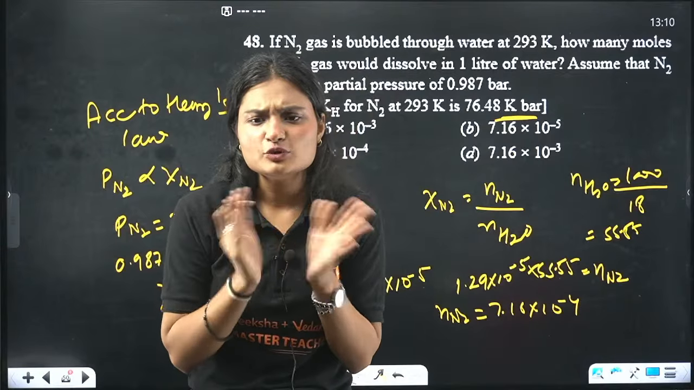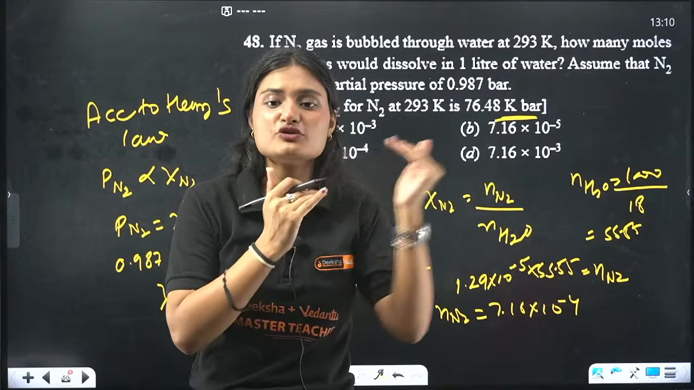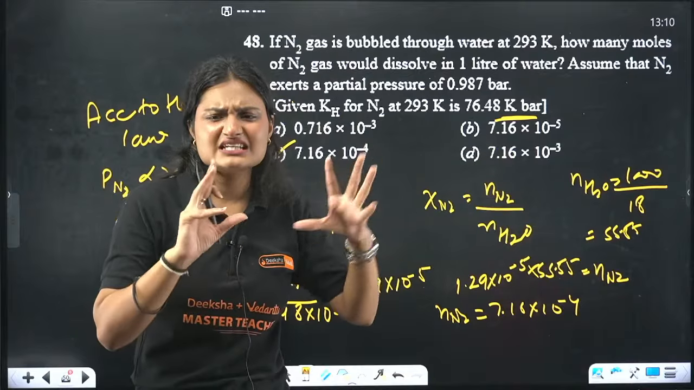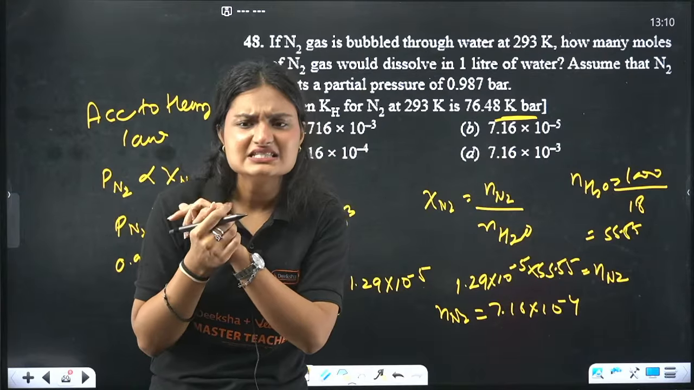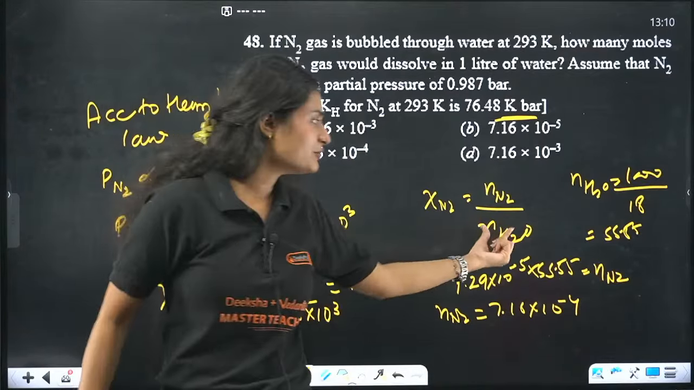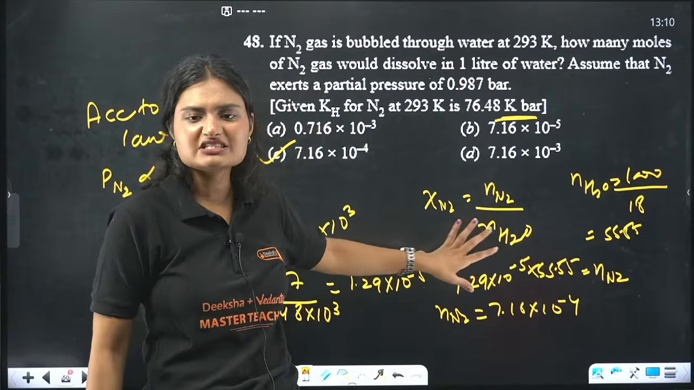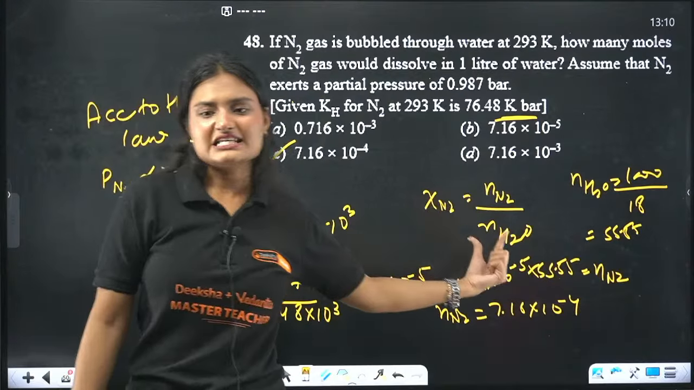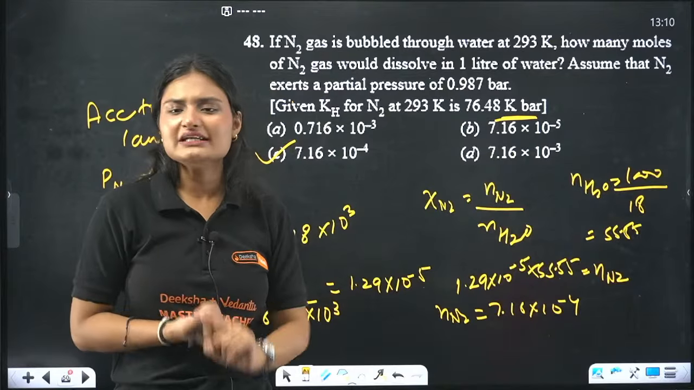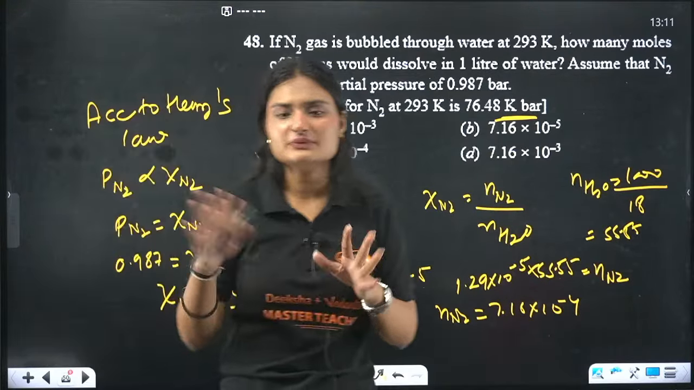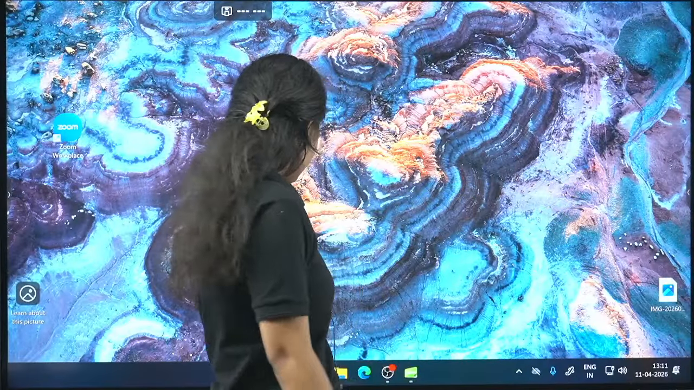Now, how can we relate mole fraction with number of moles? Mole fraction is the number of moles of that component divided by the total number of moles, right? But since the nitrogen amount is really less, and we have a really large amount of water, we can just take the number of moles of water only. We ignore the number of moles of nitrogen. This value we know. We have 1 liter of water. 1 liter of water has how much density? Normally 1 gram per cm cube, 1 kilogram we take.